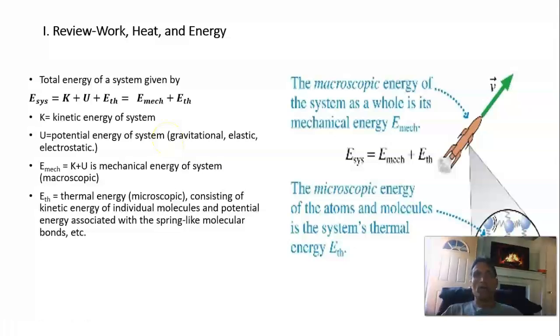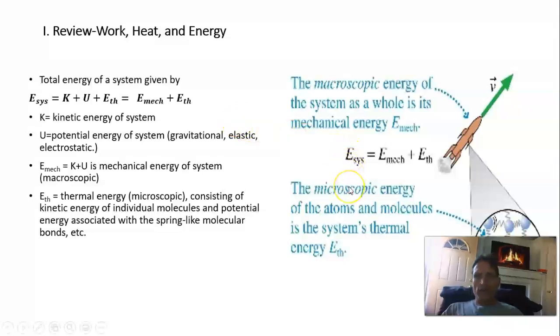Throw a ball up, kinetic energy goes into gravitational potential. It can be due to elastic energy, compressed or extended spring, or it can be due to electrostatic energy. And so the sum of all the potential energy and the kinetic energy of the system as a whole at the macroscopic level is what's called the mechanical energy.